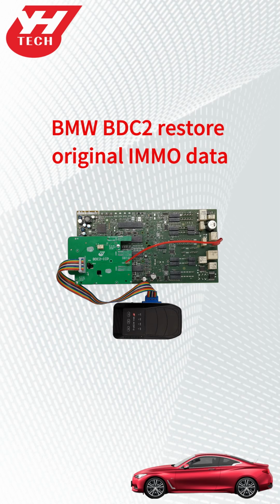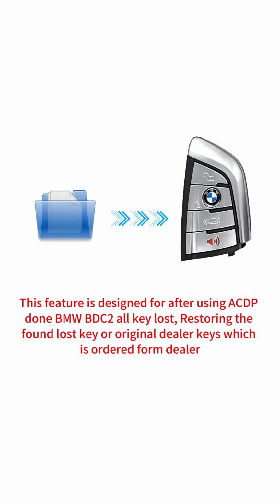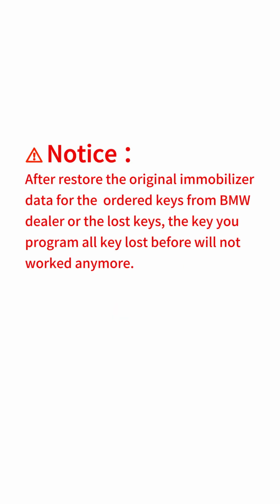This video demonstrates how to restore BMW BDC2 original immobilizer data. This feature is designed for use after a CDP all keys lost procedure on a BMW BDC2, restoring the found lost key or original dealer keys, which are ordered from the dealer. Notice, after restoring the original immobilizer data for the ordered keys from the BMW dealer or the lost keys, the key you programmed in all key lost before will not work anymore.